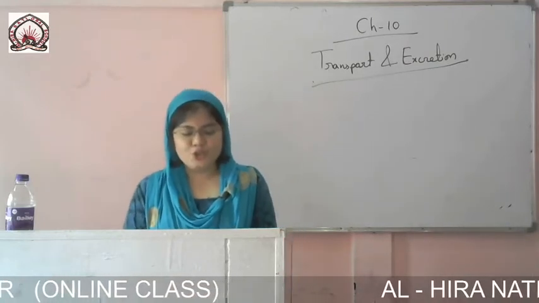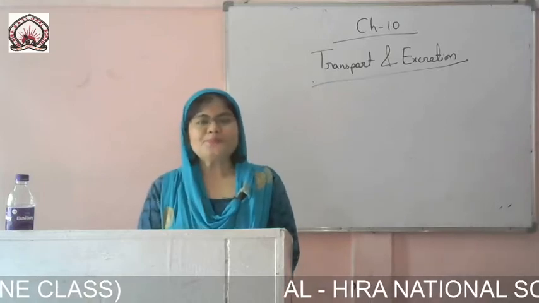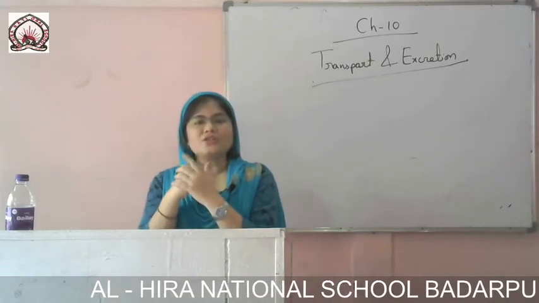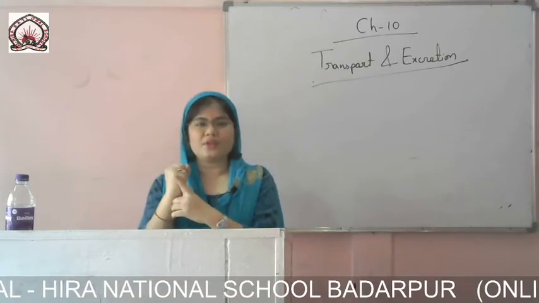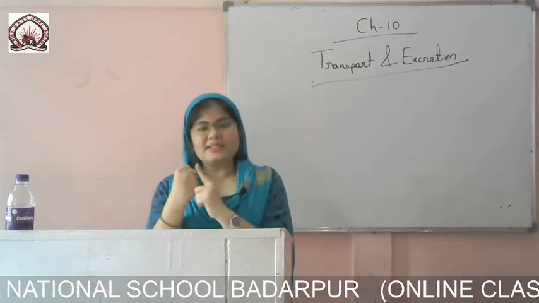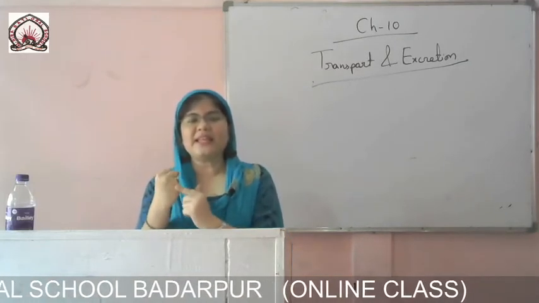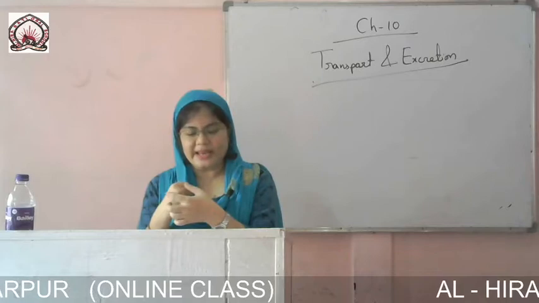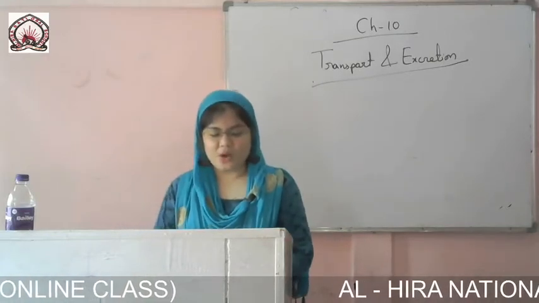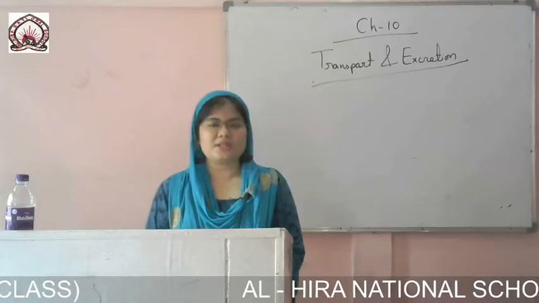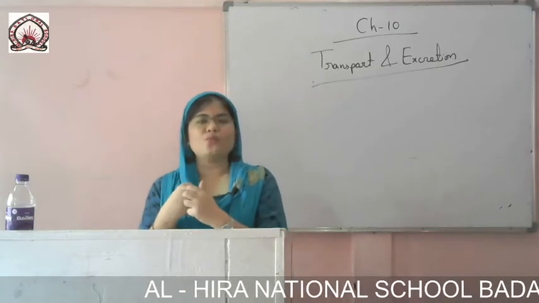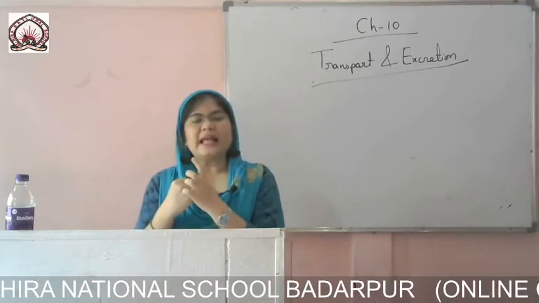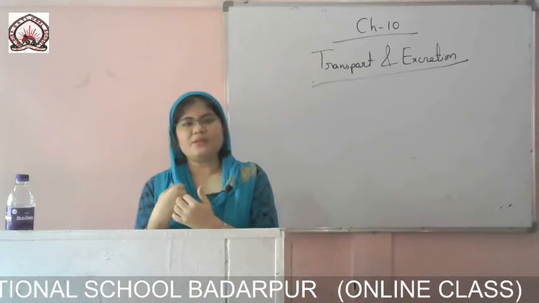The heart is divided into two halves by a thick wall. Suppose this is a heart, my heart is of this size, my fist size, okay. The heart is divided into two halves, and these halves are separated by a very thick wall. This wall prevents oxygenated blood from mixing with deoxygenated blood. The wall which is present between the two halves of the heart prevents deoxygenated blood and oxygenated blood from mixing.